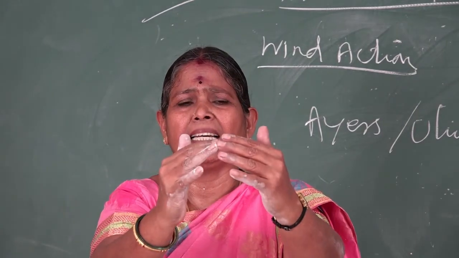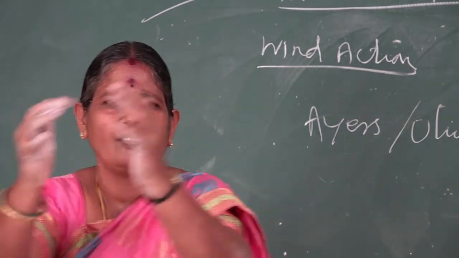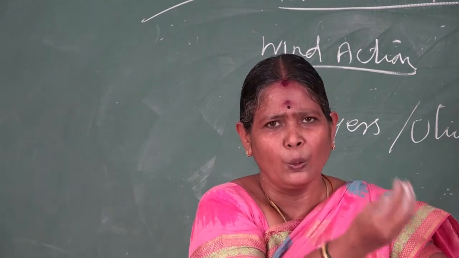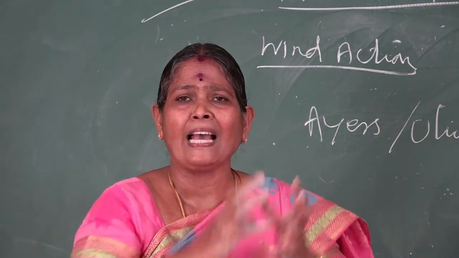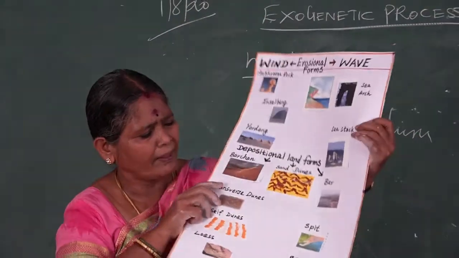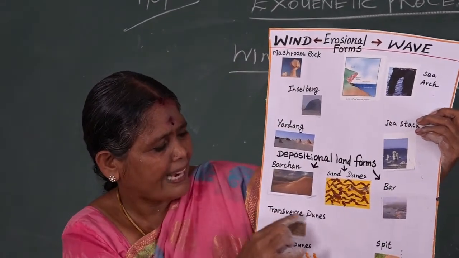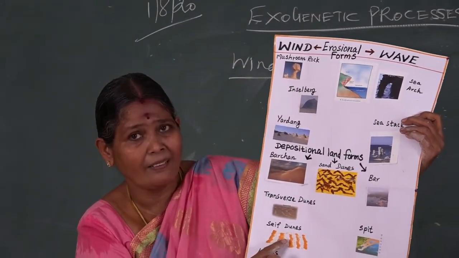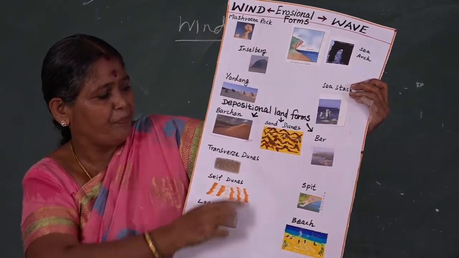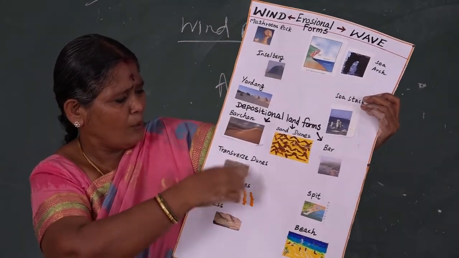A heap-like structure looks like mounds or hills in the sand. That is also a very beautiful look, which is called sand dunes. Then portions. First I say the heading, then I explain to you. Portions, transverse dunes, longitudinal dunes or shape dunes, loess. These are what we call the depositional work.